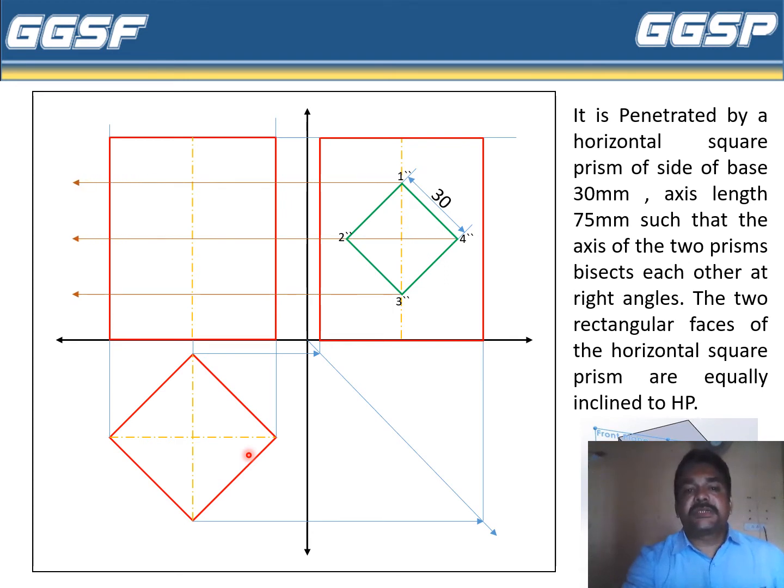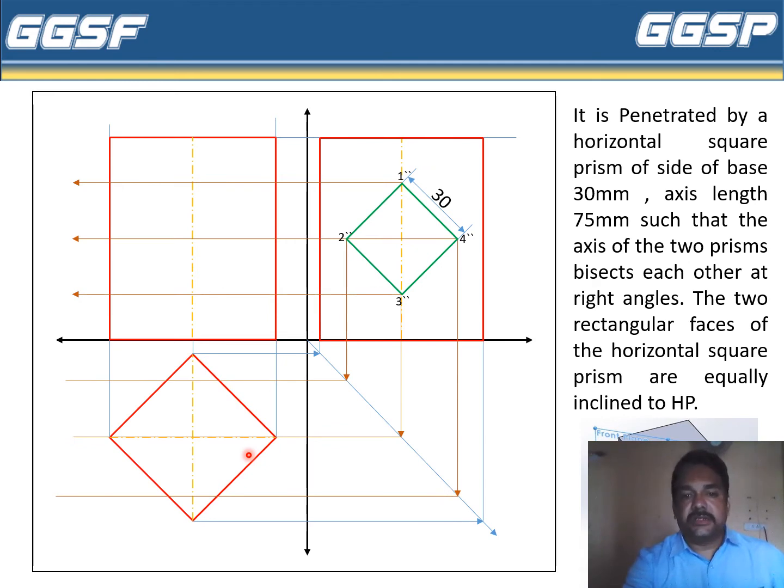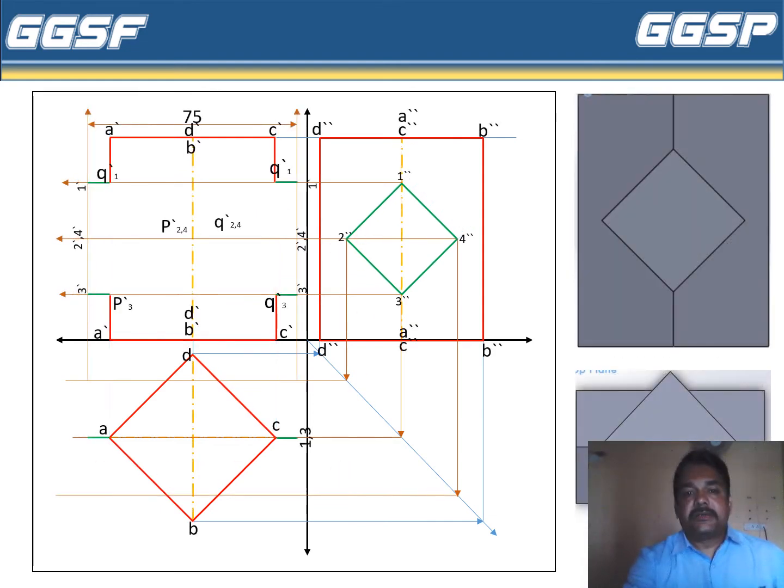So these are the projections for drawing the front view. These are the projections for drawing the top view of the horizontal square prism. Now the diagram in this side view will be complete. Now let us draw the outline of this horizontal square prism in the top view, and let us complete the top view first, and then we will go for completing the front view. Okay, so these lines in the top view we will join in this case. Okay, so these are the projections we have taken from the side view.